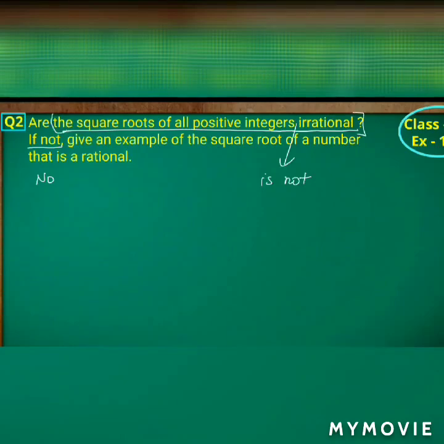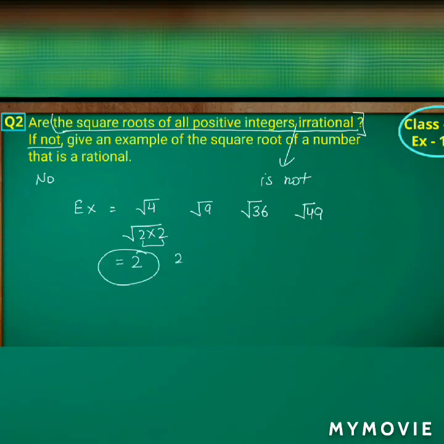I'll just explain with examples also. Suppose I start with root 4, that is 4 under the square root, 9 under the square root, as well as root of 36, root of 49. So how can you express root 4 here? I can take root 4 as square root of 2 into 2, isn't it? 2 is repeating 2 times here. Square root of 2 square becomes 2. In the same way we can write it as 2 by 1, that is numerator by denominator.